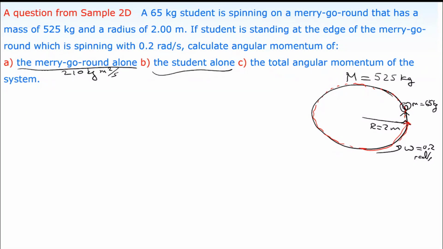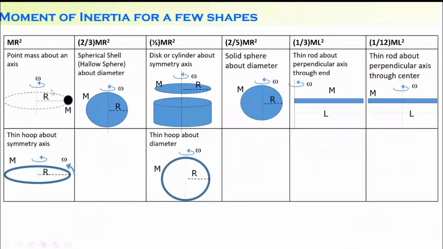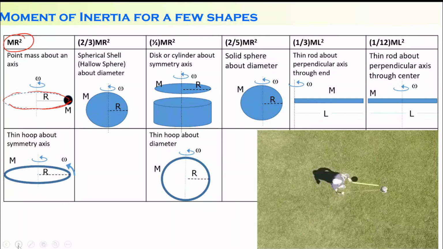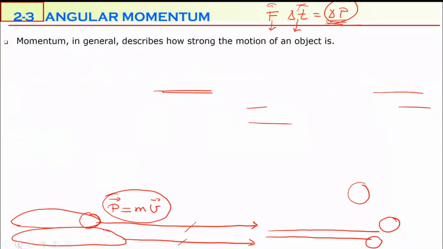So then you are going to treat the student as a point mass. Yes, point mass. Now go to that table we started at the beginning. For a point mass about an axis, what is the moment of inertia equation? mr squared. So the moment of inertia of the student will be mr squared in here, because the student is following a circular path.